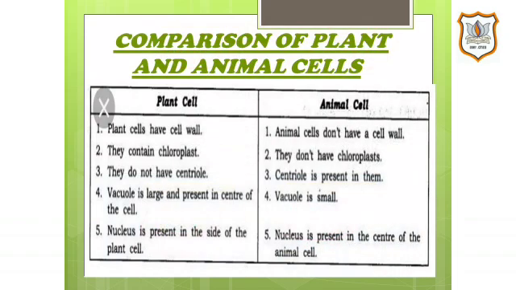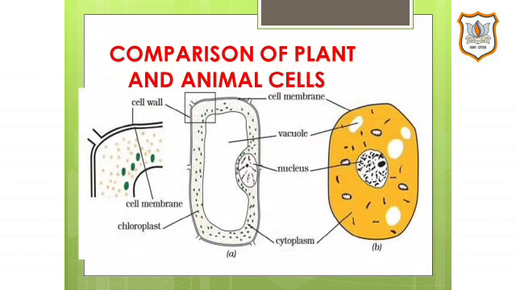Students, this is a comparison between plant and animal cells. This is in a tabular form, in the form of a difference between them. You have to learn it and write it in your notebook. These two diagrams are also there in your textbook, that is, the comparison of plant and animal cells, which you have to draw in your notebook just in front of the difference between plant and animal cells.